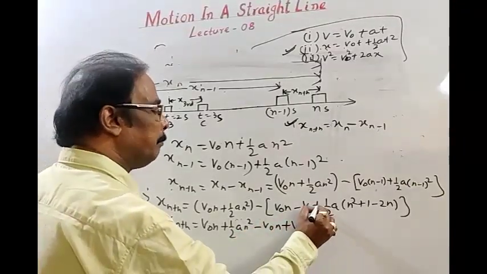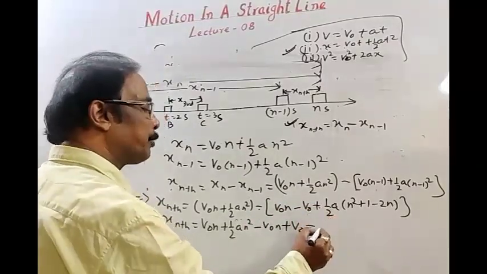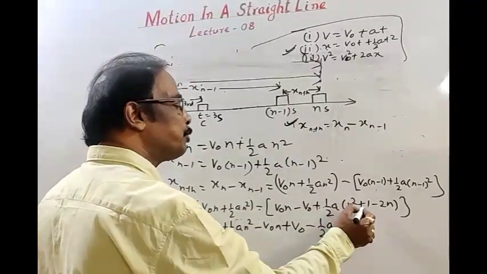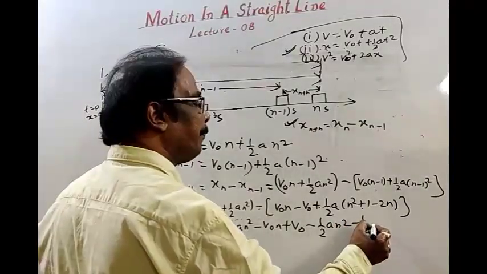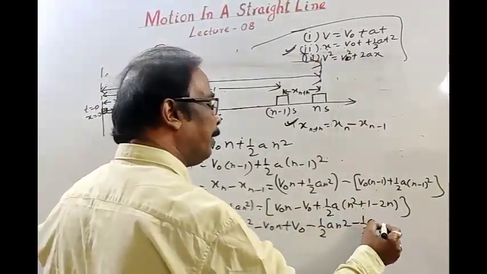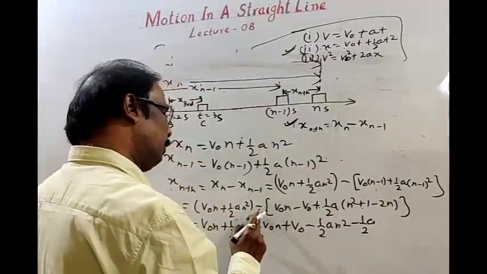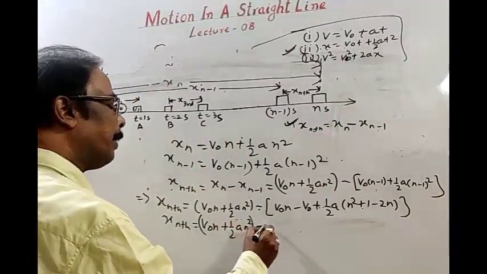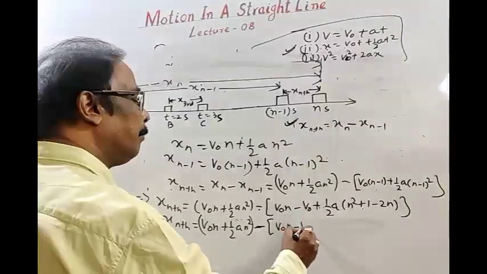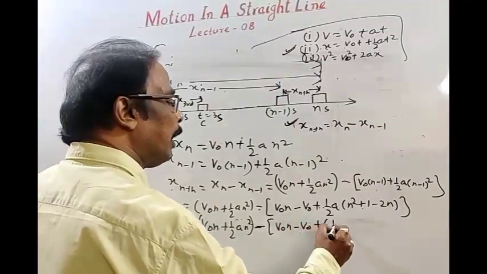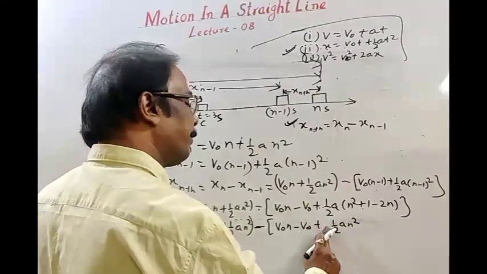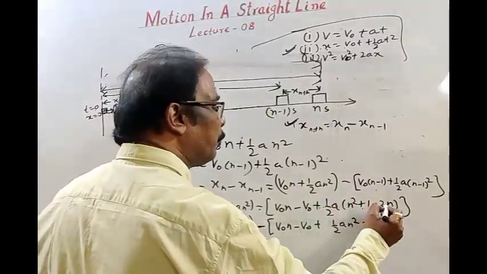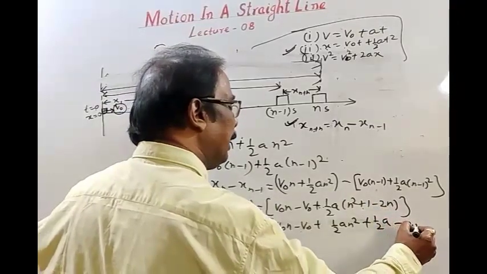I am taking it in two steps so it is easier. Opening the brackets: v naught n plus half a n square minus v naught n plus v naught minus half a n square minus half a plus half a into 2n, which means plus a n.